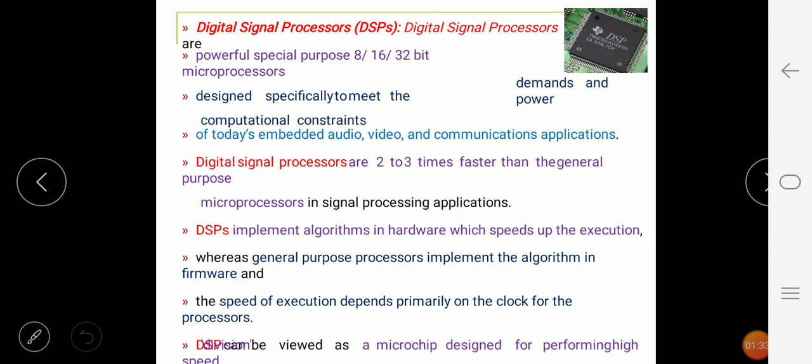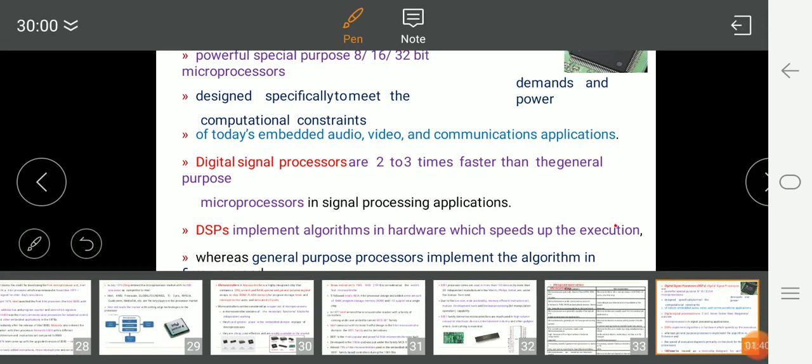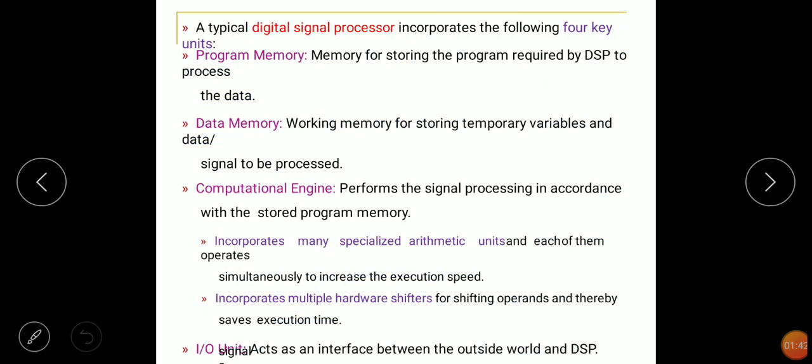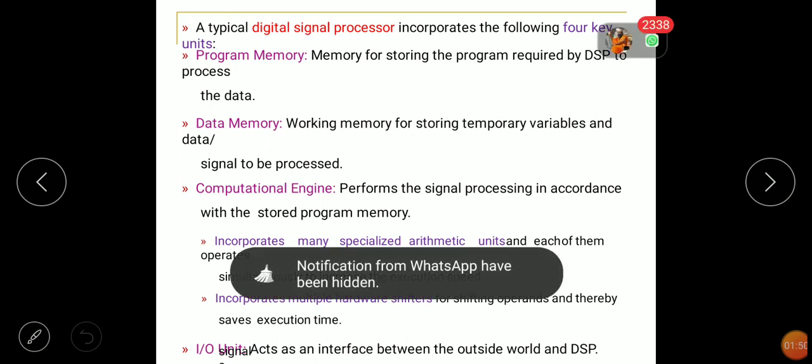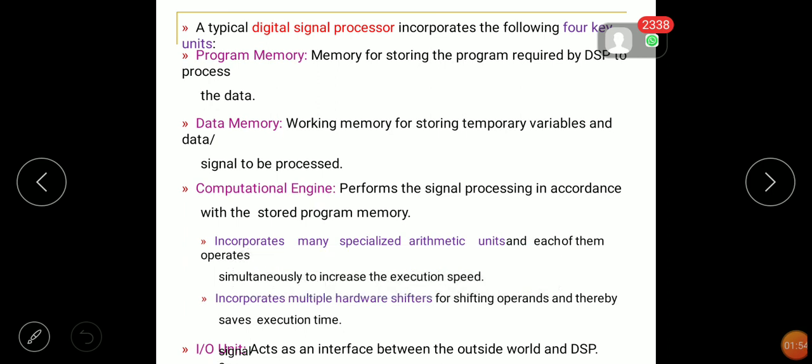A DSP can be viewed as a microchip designed for performing high speed operations. A DSP processor typically incorporates the following four key units: program memory, data memory, computational engine, and IO units.